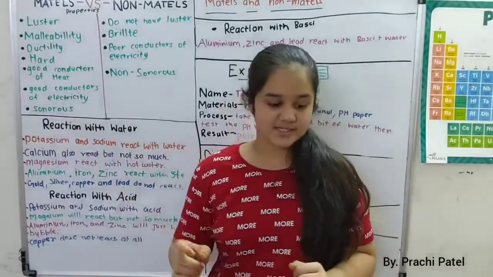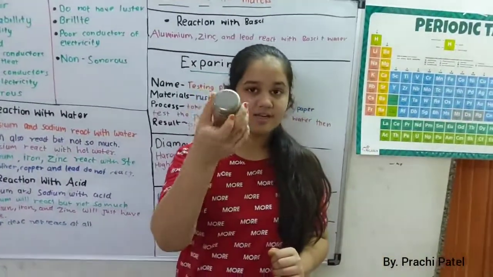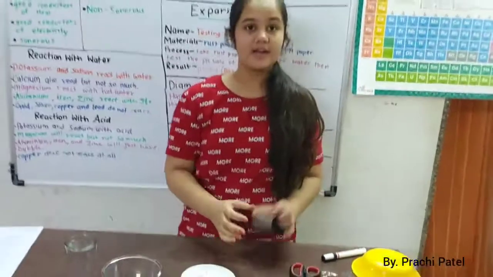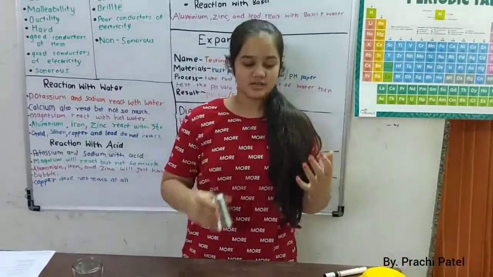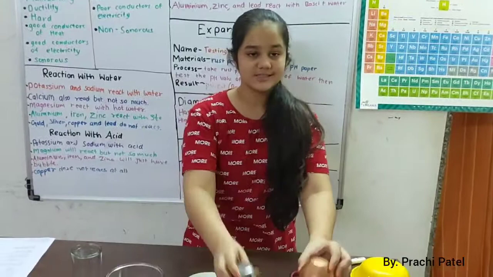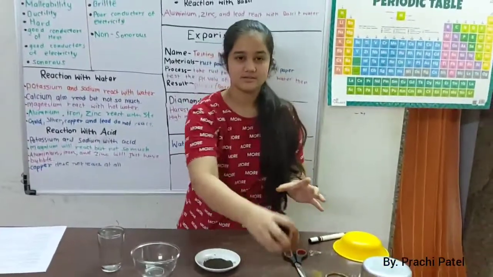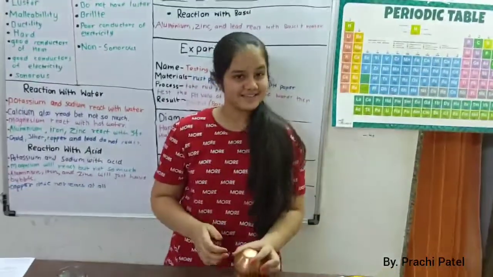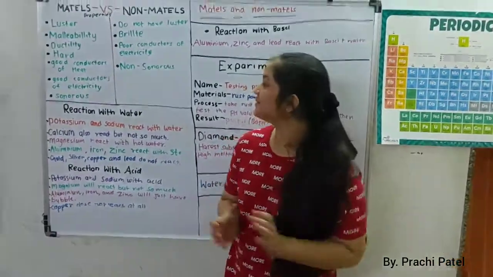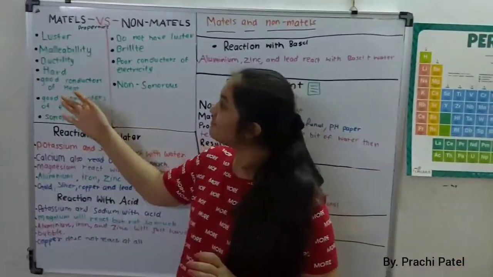Then we have sonority. When I put this glass on a table, it bangs and makes a certain noise. Not just this, but many other things. So, these are the properties of metal.